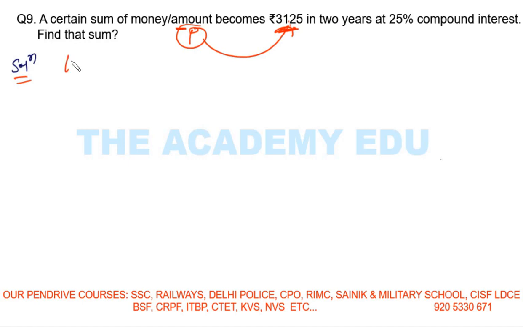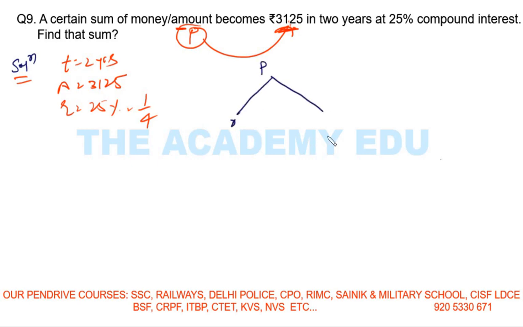So here we are given time 2 years, amount 3125, rate of interest 25% per annum, which is 1 by 4. Find the sum, means find the principal. Now first our duty is to make the graph. So here I write P, X, X and Y. What is the rate of interest? 1 by 4. So I will write 1 here, 4 here and 16 here. Got it? This one is also 4.